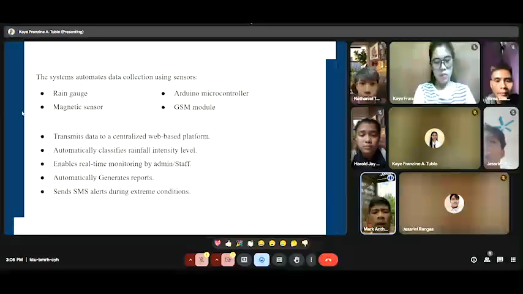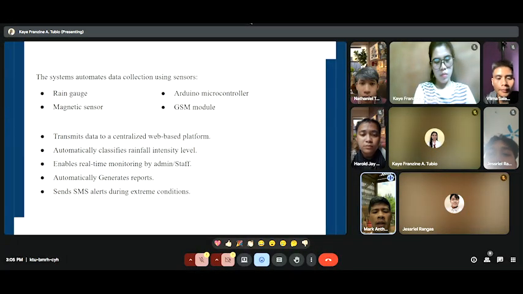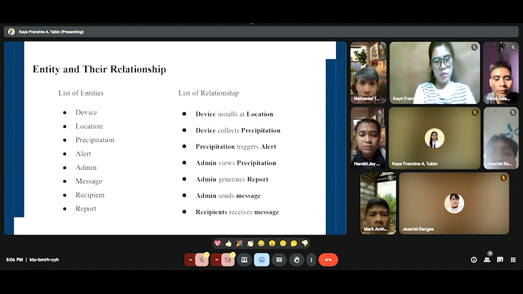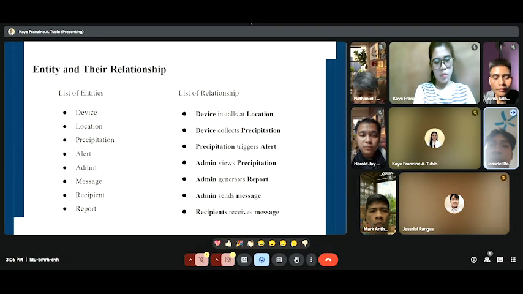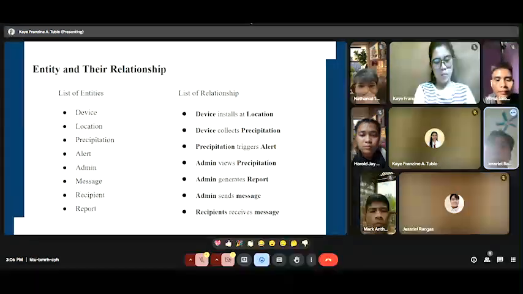Now, I'll pass it to my group mates who will discuss the entities, relationships, and the conceptual ERD diagram of our system. So our conceptual entity relationship diagram, ERD, illustrates the structure of the system by identifying the entities and their relationships.